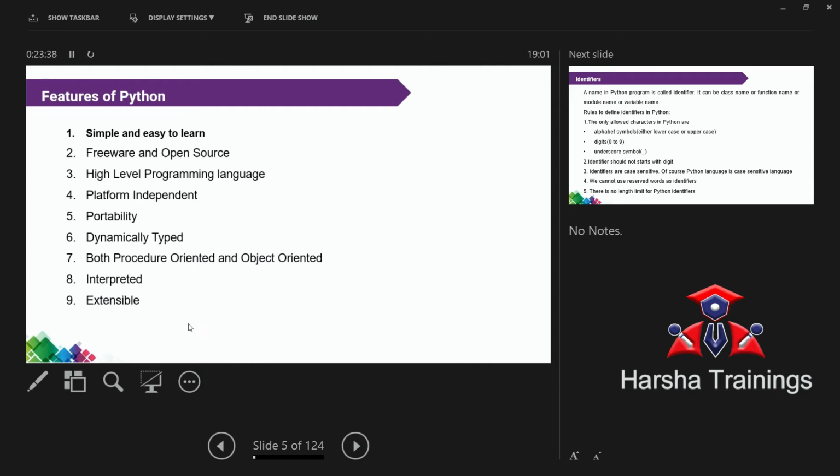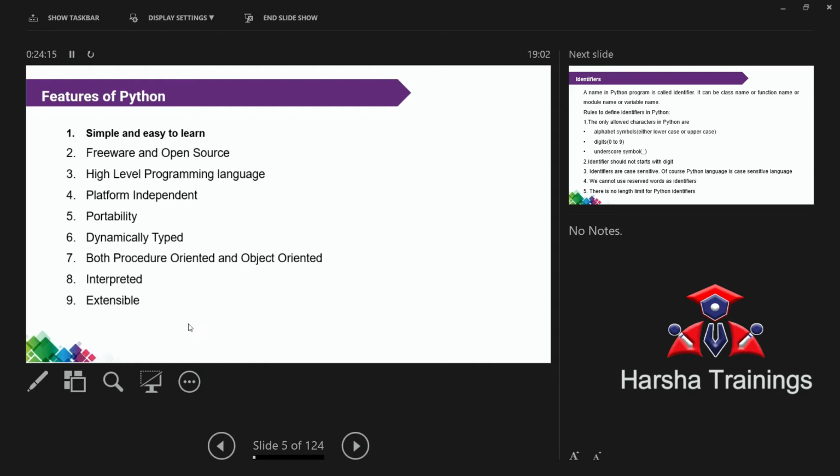Free. The first point is very simple. By seeing the example of Java, C++, Python, C, simple and easy feature is accepted. What is meant by freeware and open source? Freeware and open source in the sense are the freely available softwares on the internet. For example, Windows operating system. Is Windows operating system free or paid? 100% paid. Linux operating system, free. Actually, Red Hat Linux, all the Linux operating systems are free software.